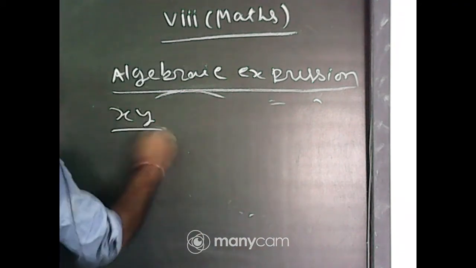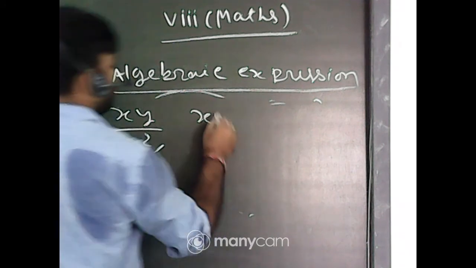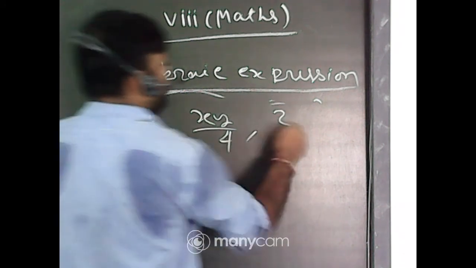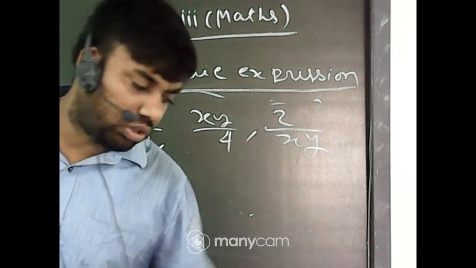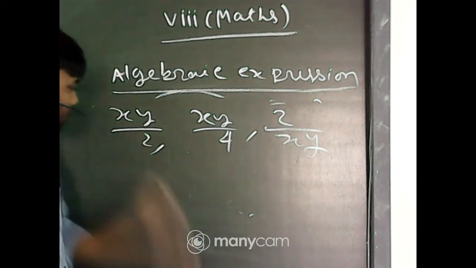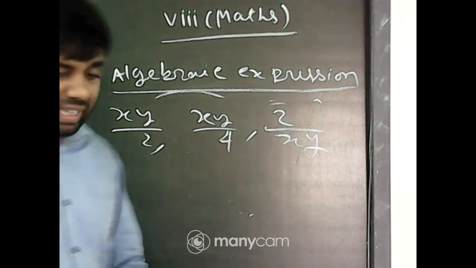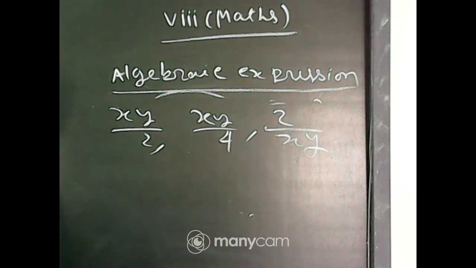xy by 2, xy by 4 and 2 by xy. These are like terms or not? These are the like terms. Xy by 2, xy by 4 and 2 by xy. These are the like terms or not?